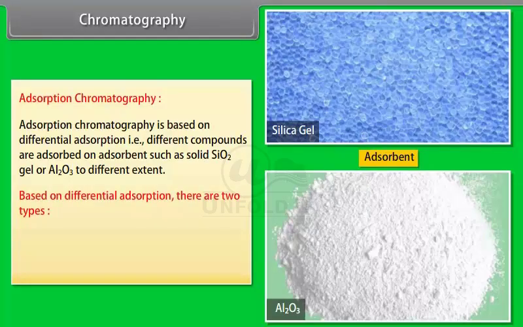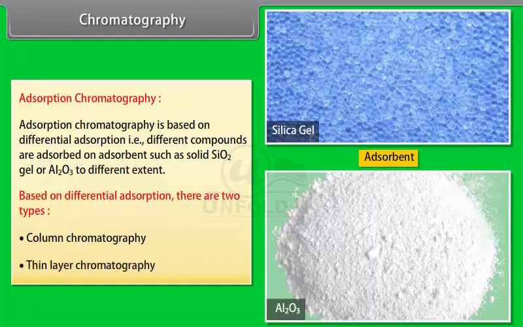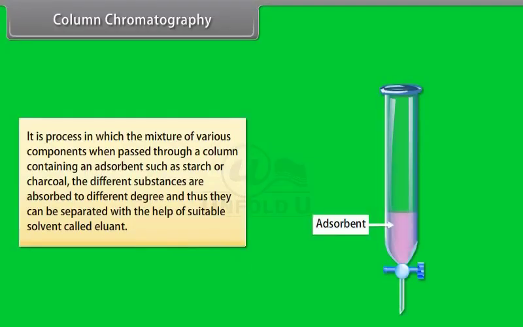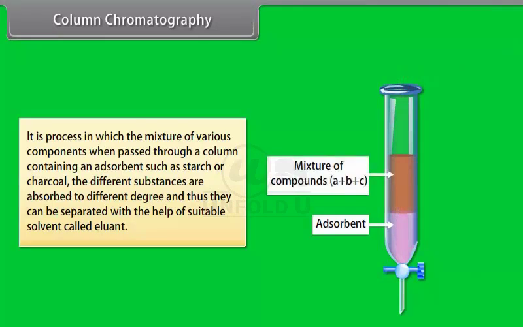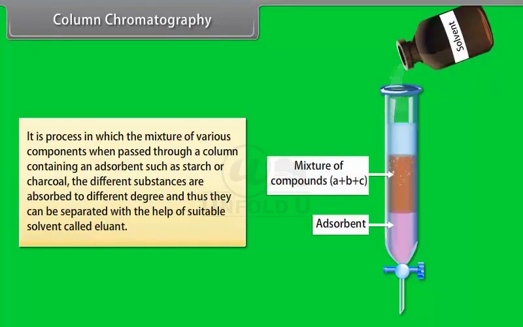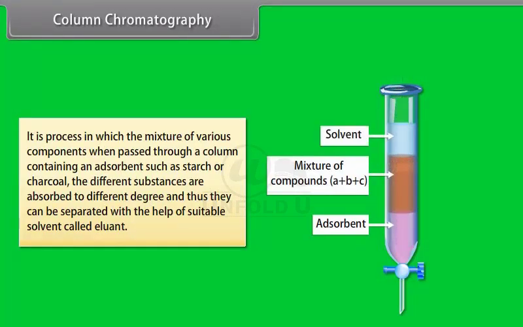Based on differential adsorption, there are two types: column chromatography and thin layer chromatography. Column chromatography is the process in which a mixture of various components is passed through a column containing an adsorbent such as starch or charcoal. The different substances are adsorbed to different degrees, and thus they can be separated with the help of a suitable solvent called eluent.